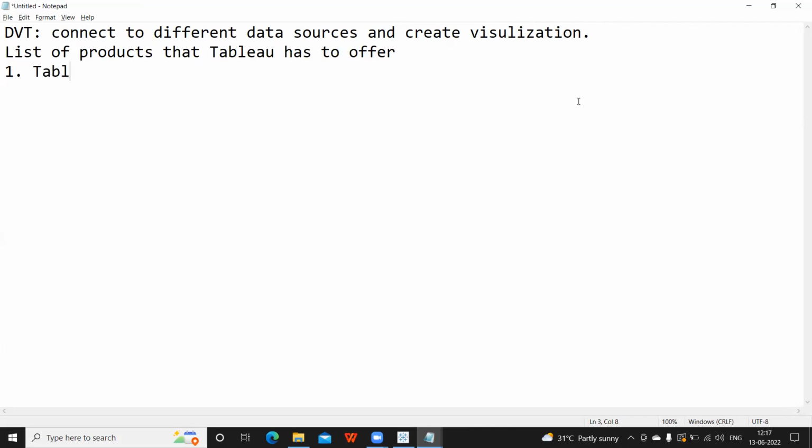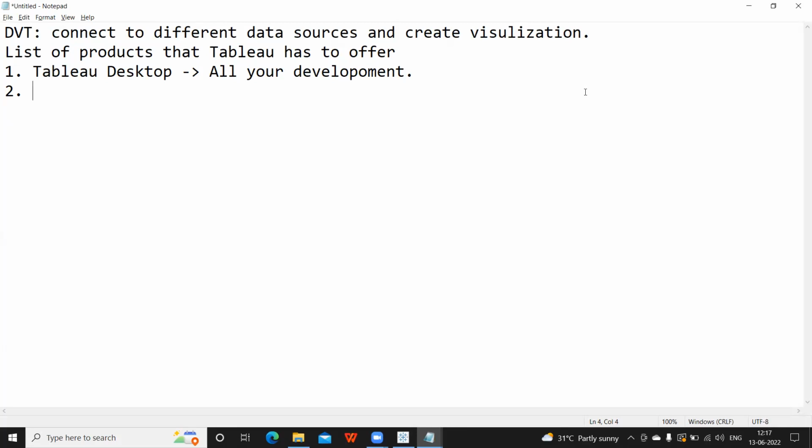First one is Tableau Desktop. Tableau Desktop is the primary application of Tableau. Don't forget this. All your development that you do in real time, you will be doing using this application called Tableau Desktop. Once you create a report, note that Tableau Desktop is a native application. When I say native application, all the development is done on your local machine. Tableau Desktop will be installed on your machine, and then you'll be creating.